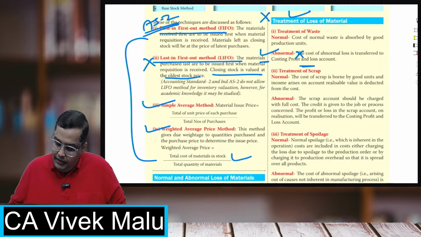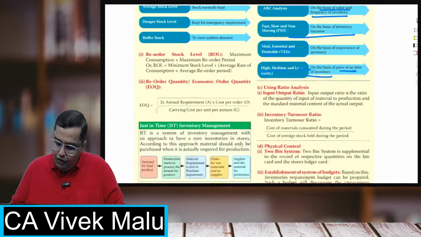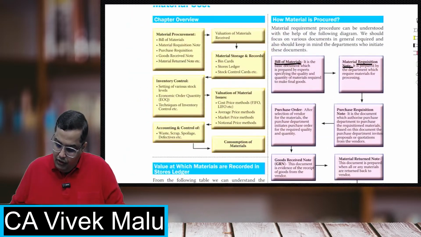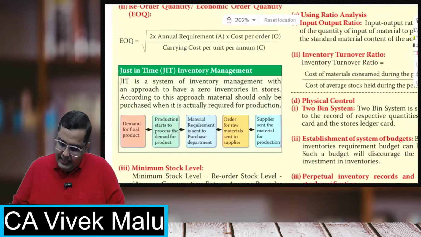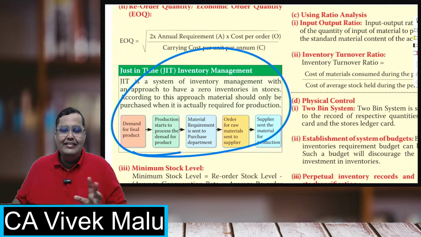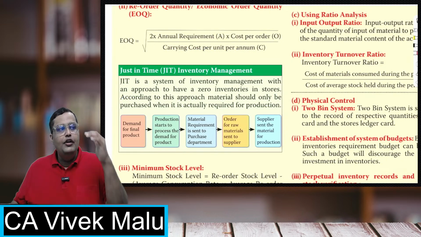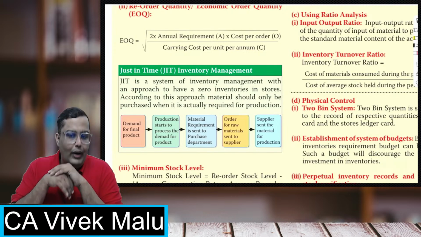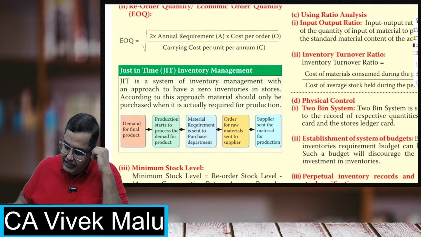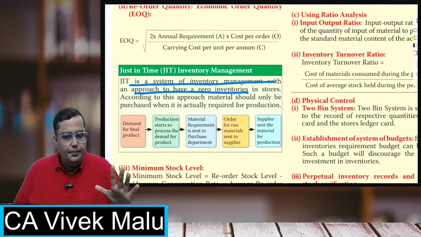Now students, we have almost done this chapter except for two small things. One is just in time inventory management. What exactly is just in time? Basically, you will order and receive the stock just when you require it. That is the just in time system of inventory management, where we normally never keep stock.